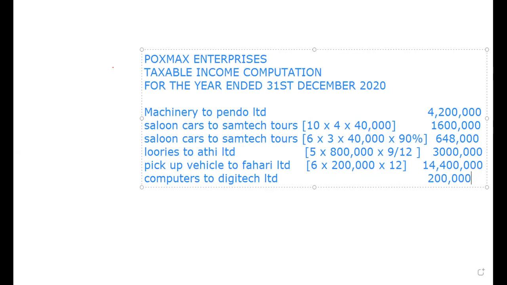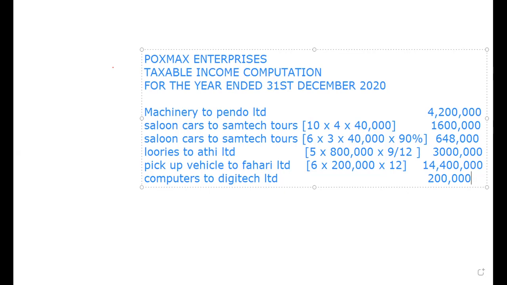So from this, we less the allowable expenses. And remember, before we less the allowable expenses, we need to check if there is any other income. So if you look at number 2, it's all about expenses. We don't have any income there.